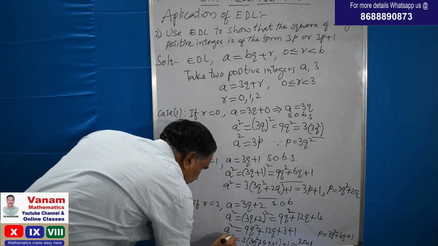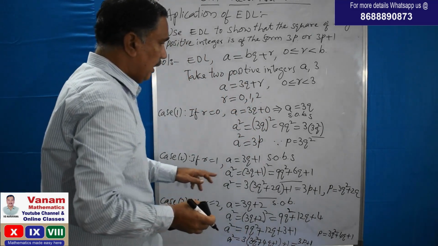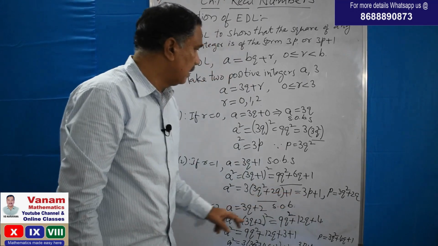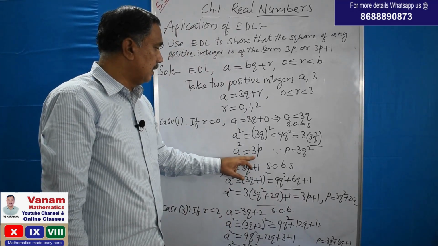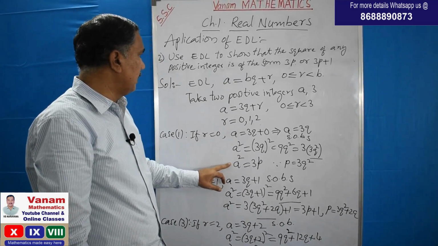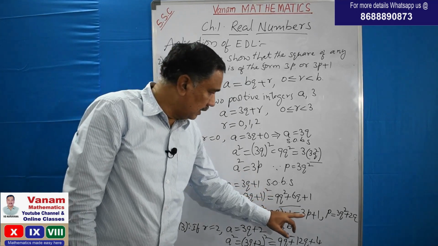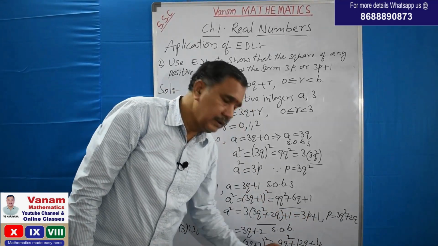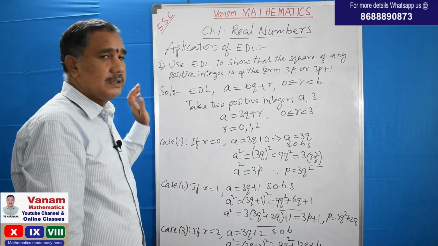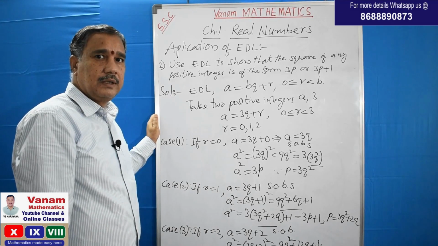Now a square is of the form 3p plus 1, and here is one more 3p plus 1, and the first one is 3p. That means the square of a positive integer a is in the form of 3p plus 1, and one more is 3p plus 1. So this is a proof for the given statement. This is also one application of Euclid division lemma.